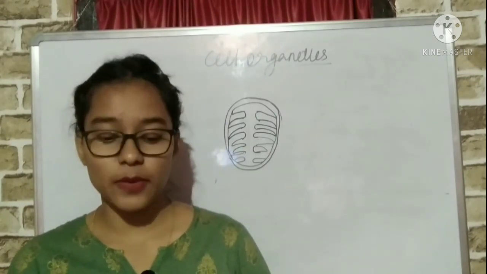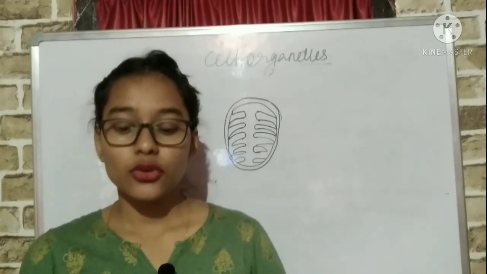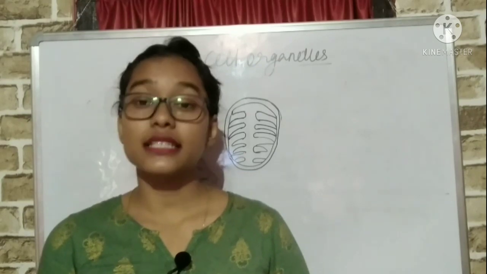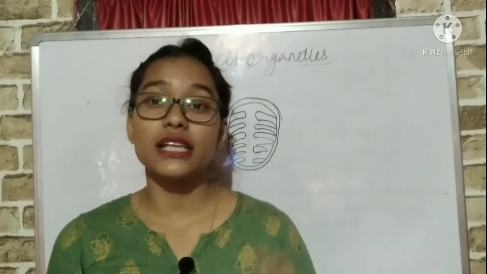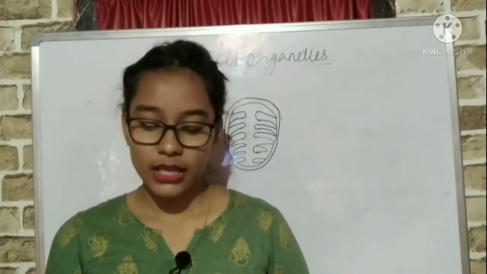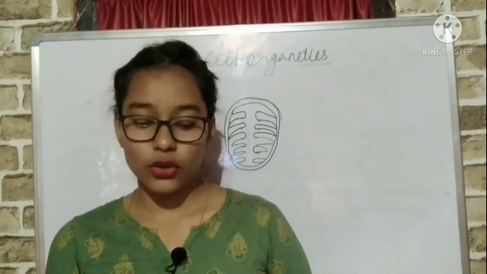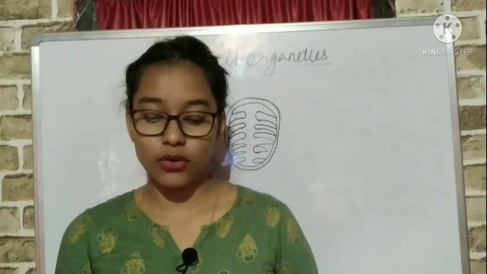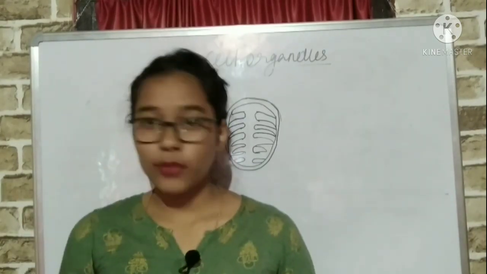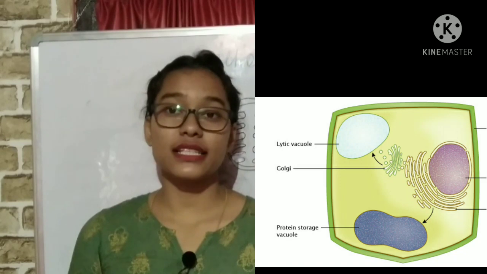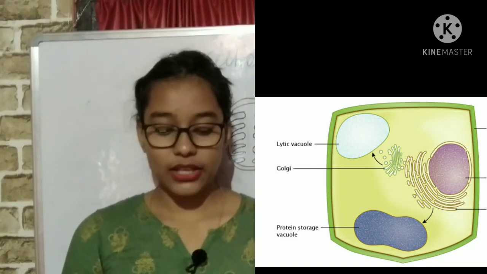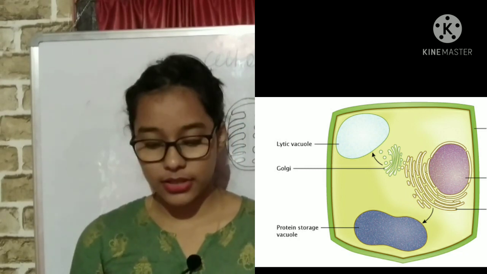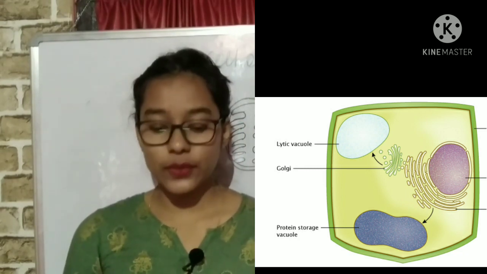Leucoplasts are primarily organelles in which materials such as starch, oil, and protein granules are stored. The internal organization of chloroplast consists of numerous membrane layers embedded in a material called stroma. So, is it clear about plastids? Now let us come to vacuoles. Vacuoles are storage sacs. Sac means a bag-like structure, for solid or liquid contents.